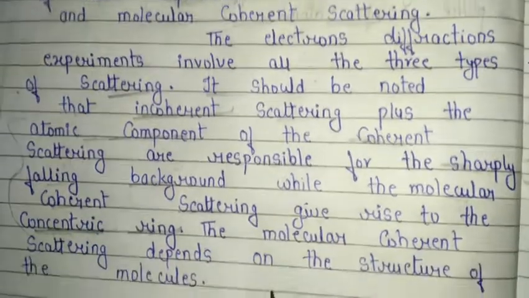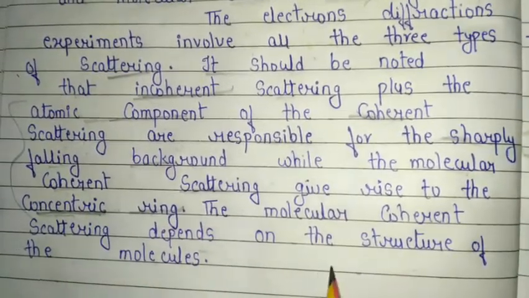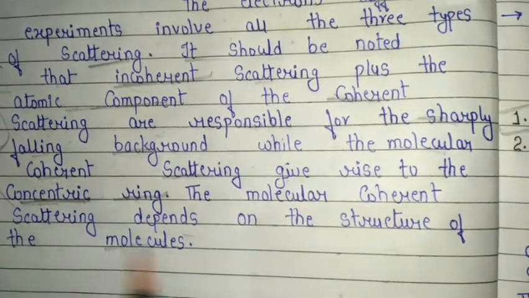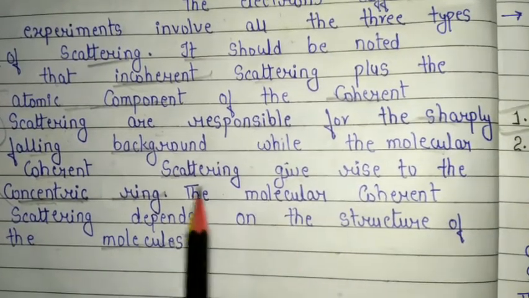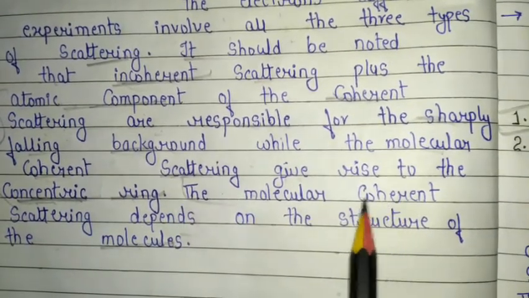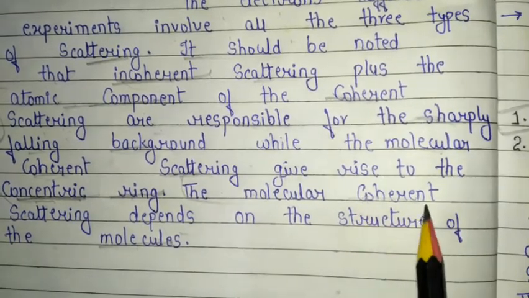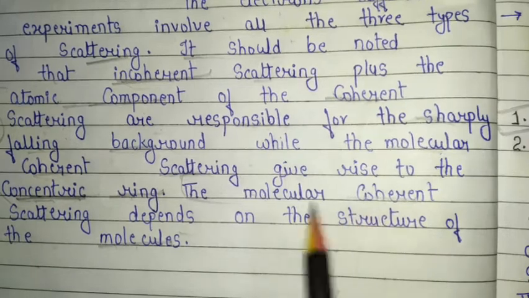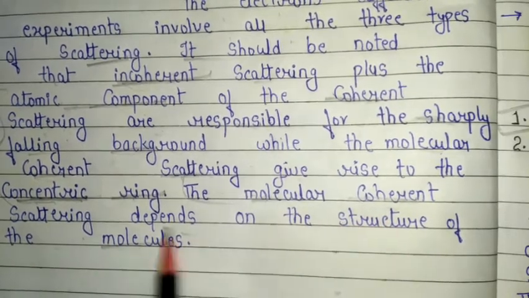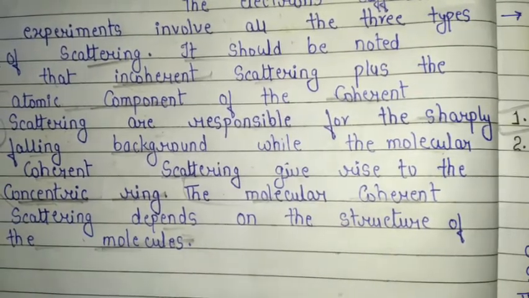The molecular coherent scattering depends on the structure of the molecule. This is a very important point: one of the important components of coherent scattering is molecular coherent scattering, which is dependent on the structure of the molecule.